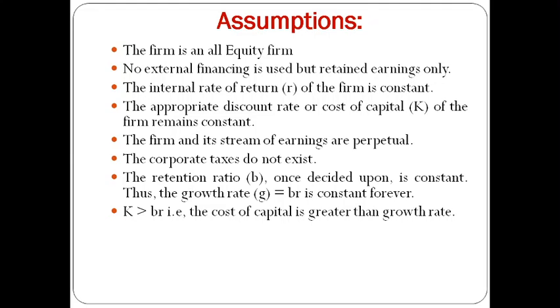These are the assumptions followed in Gordon's model. It assumes that the firm is an all equity firm and there is no external financing used in the business. They are only using their retained earnings. Next, their internal rate of return, that is the rate of return which they are getting out of their investment, is constant. The appropriate discount rate, which is also known as the cost of capital of the firm, also remains constant. The firm and its stream of earnings are perpetual.